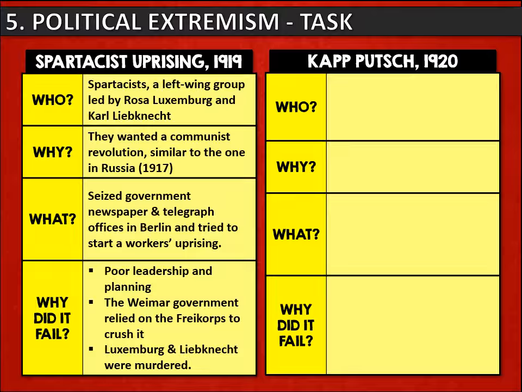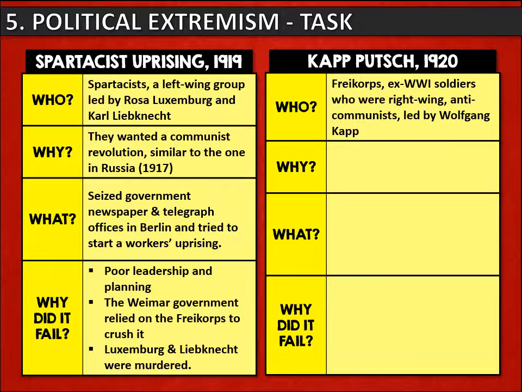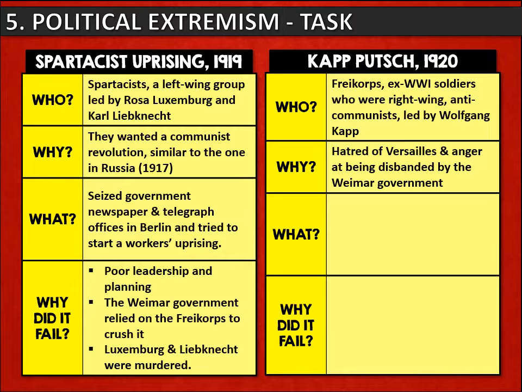Now let's turn to the Kapp Putsch in 1920. This was carried out by the Freikorps themselves. Now, they were ex-World War I soldiers who were right-wing, fiercely anti-communist, and they were led by Wolfgang Kapp. They hated the Versailles Treaty, which they associated with the Weimar Republic. They were angry also at being disbanded or closed by the Weimar government, led by Ebert.